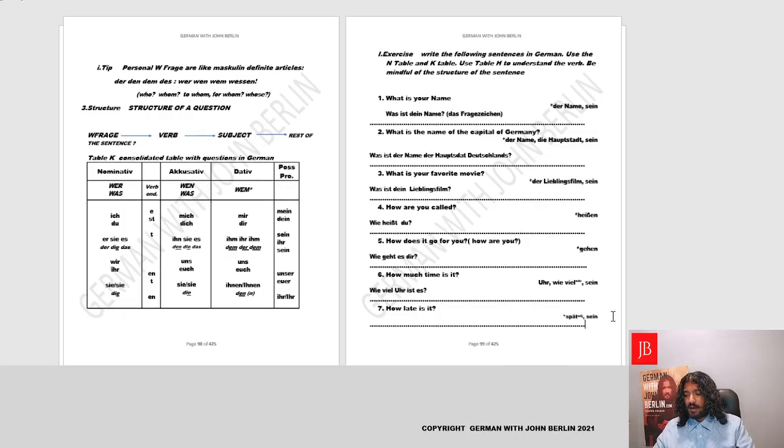Fantastic. Moving forward, how late is it? Again, we'll begin with wie. Yes, it's a little small. Let's make it bigger. Wie. Now we'll say spät. That's an adjective. Spät. Ist. That's the verb. Es, subject. So we saw that with a W-Frage, you can have a noun, or you can have an adverb, or you can have an adjective when you're making a question. Then you could always have, like here, wie spät or wie viel Uhr. Yes. All right, fantastic.